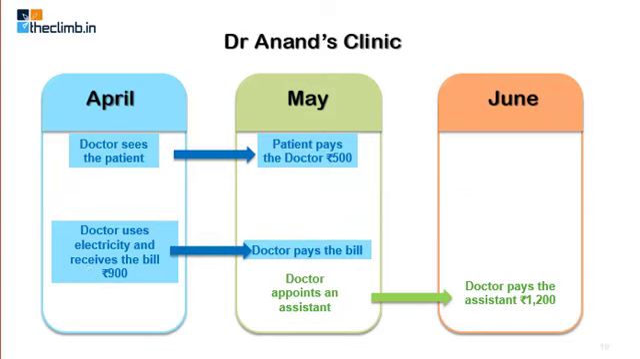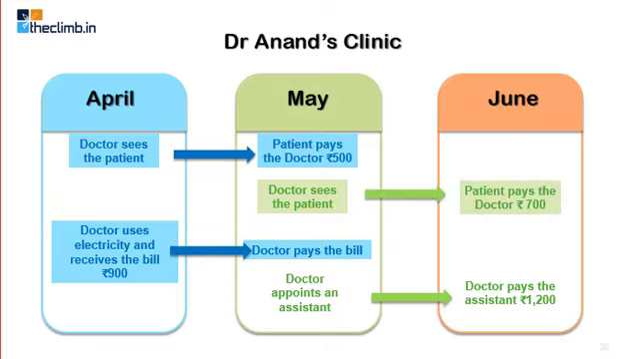Next thing, a doctor sees the patient in the month of May, but the payment is received by the doctor by the time it is June. Again the problem is whether this revenue of 700 rupees should be included in the month of May or it should be included in the month of June. Now one more case I am taking here.